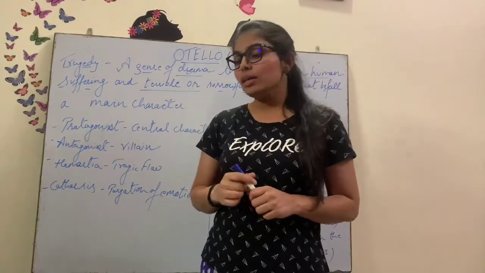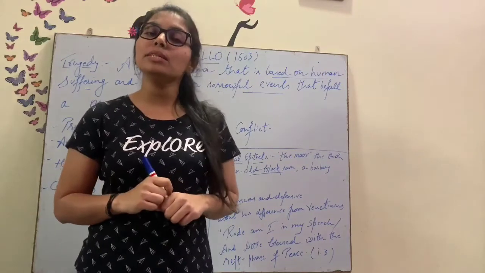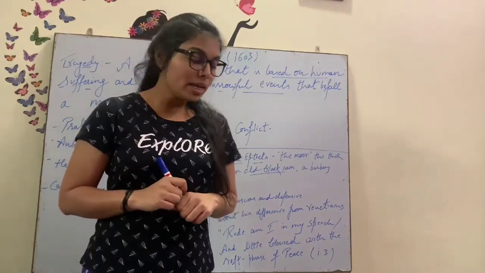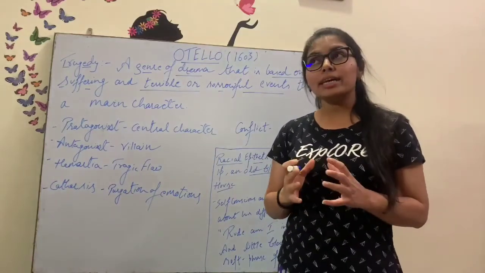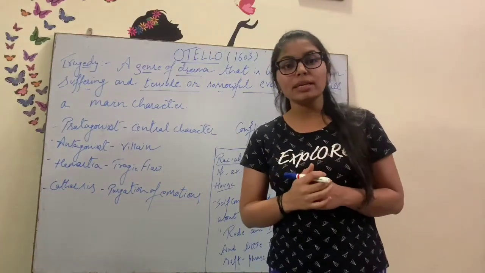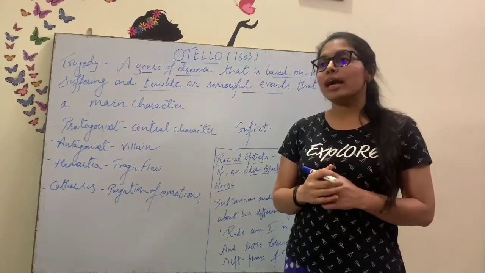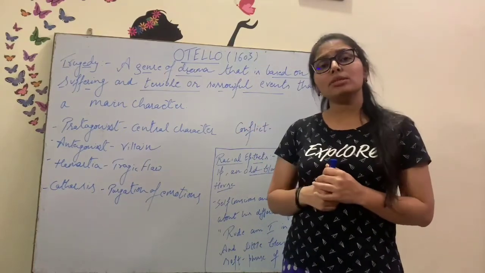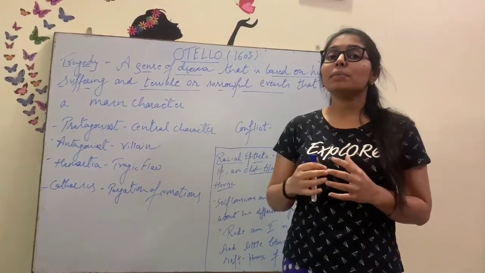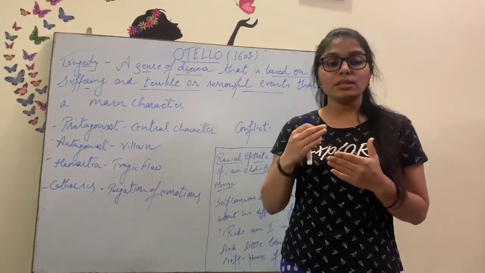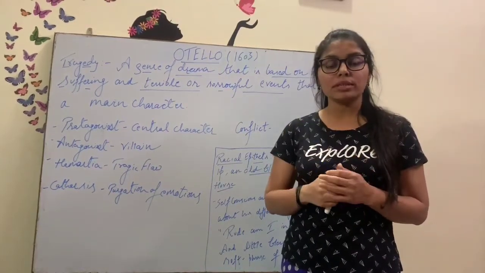Okay, so this particular play was written by William Shakespeare, who, as you know, belongs to the 16th century. The 16th century is also known as the Elizabethan age, because at that time there was the reign of Queen Elizabeth in Britain, and she was ruling the country, and at that time literature was flourishing. Writers were writing drama, they were writing essays, like Francis Bacon was in that age.